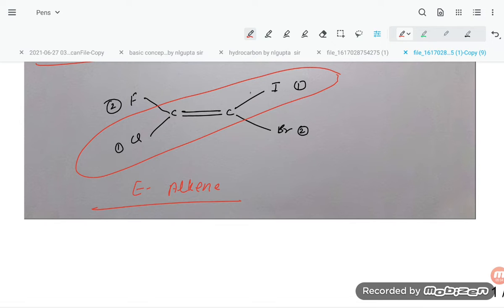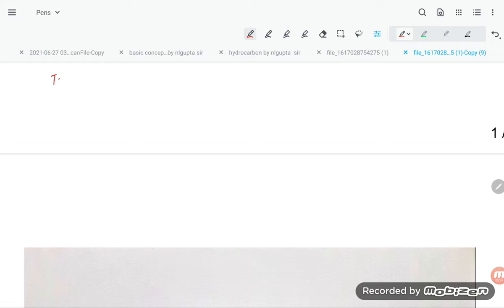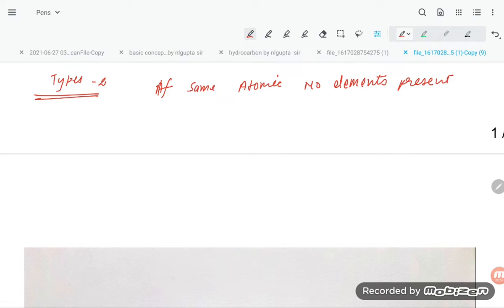Now let's have type 2. Type 2 means, students, if elements of the same atomic number are present, then what we have to do is check the atomic mass of the isotope.